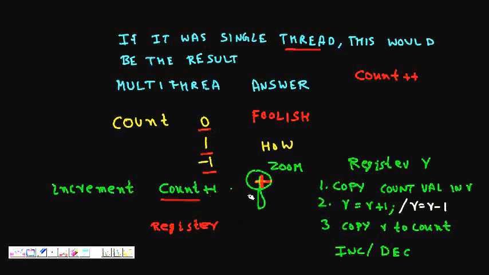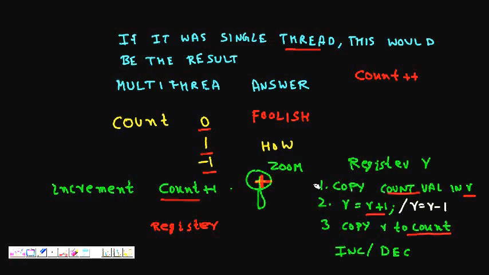If you are doing count plus plus, it will first copy the value of count into the register R. Then it increments the register, R equals R plus 1, and then it copies the incremented value back to count. So this is a 3-step process for increment.